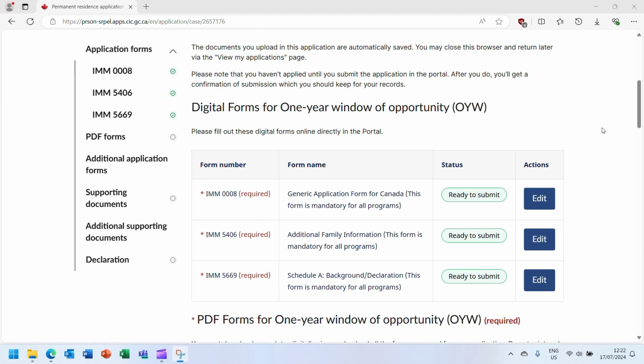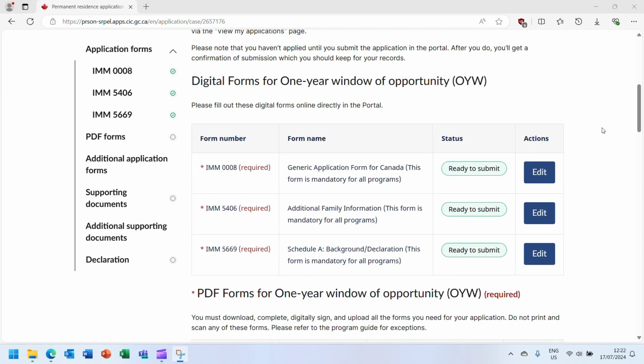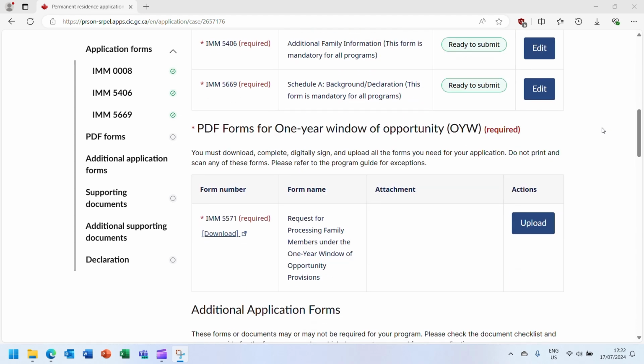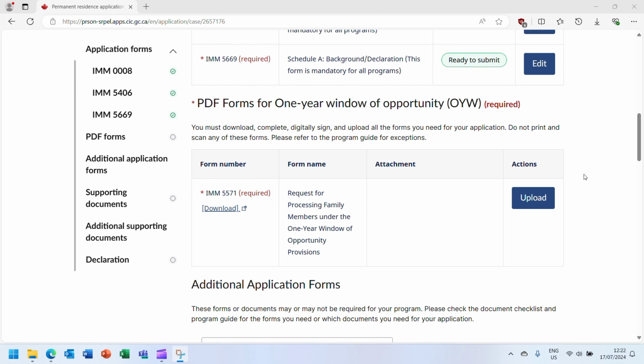Once you have completed the mandatory digital forms, scroll down to the PDF Forms section. The IMM 5571 Request for Processing Family Members under the 1 year window of opportunity provisions form must be completed by you, the permanent resident in Canada. This form must be completed as a PDF and uploaded into the portal.